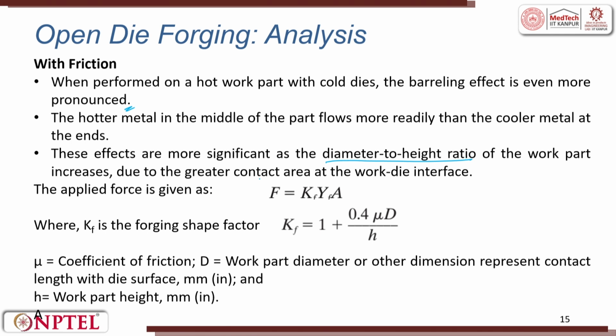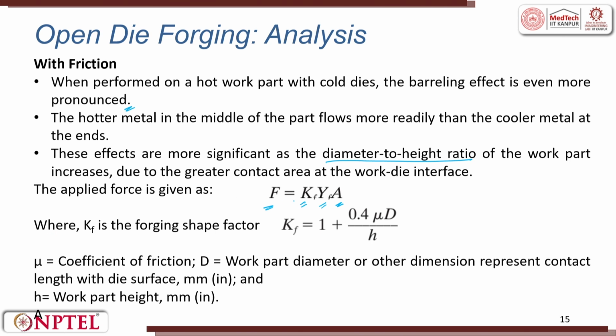So, due to a higher contact area at the workpiece die interface, there is a huge impact of the friction. The applied force here is going to be F is equal to K times Y into A. Y is the flow stress, A is the area, K is the strength constant. So, mu is the friction.